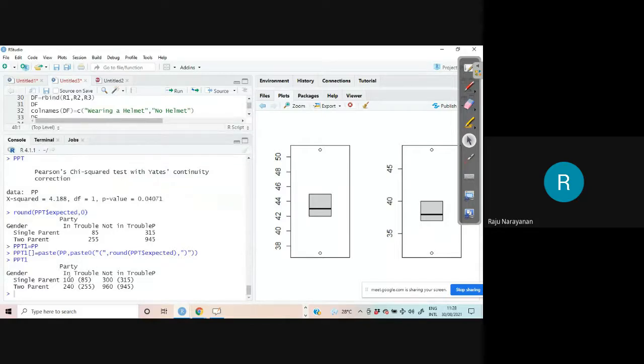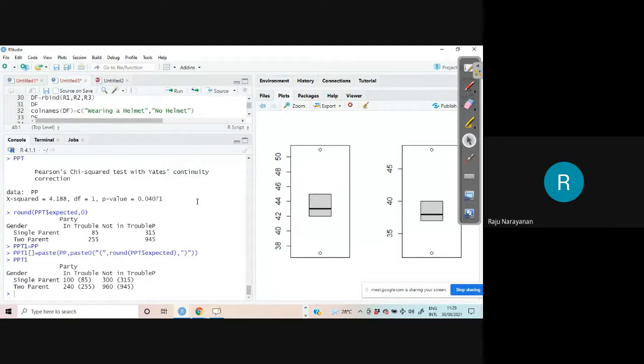100 observed value, 85 theoretical value. Okay, and what is the p-value? 0.04. This is less than 0.05. Therefore, independence is rejected. Therefore, the sample evidences are supporting the alternative hypothesis.